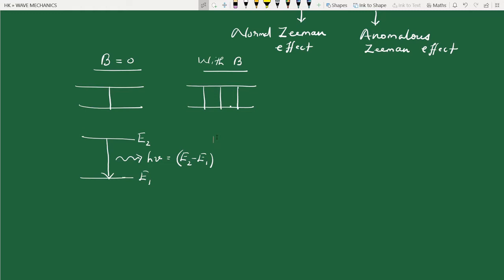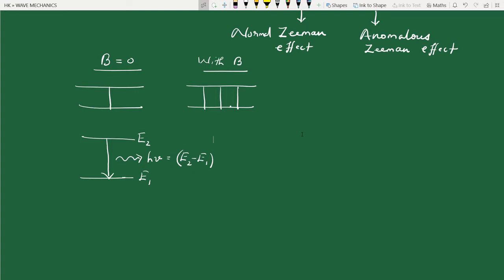So how do we get new energy levels in the presence of the magnetic field? Let us recall that the electron, when it revolves around the nucleus, has some orbital magnetic dipole moment. In the presence of the magnetic field, this magnetic dipole moment interacts with the magnetic field, and because of this interaction, the atom gains some additional magnetic potential energy.